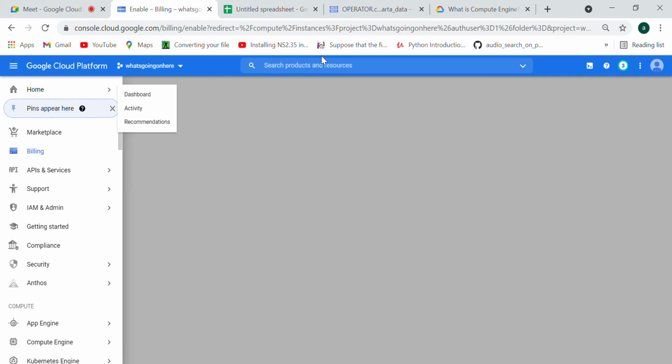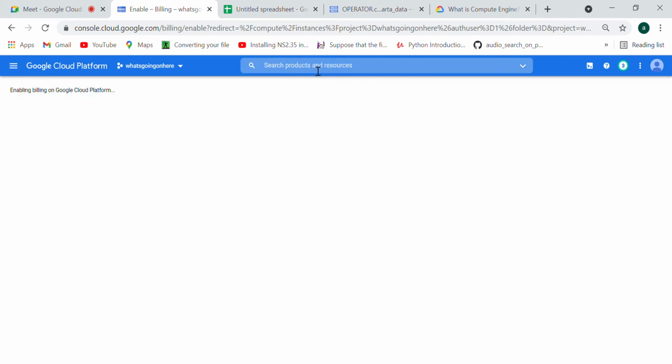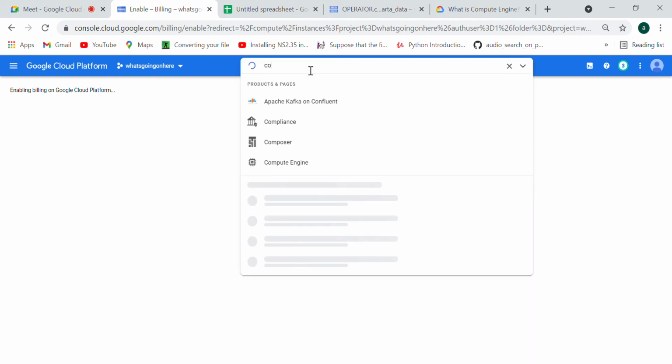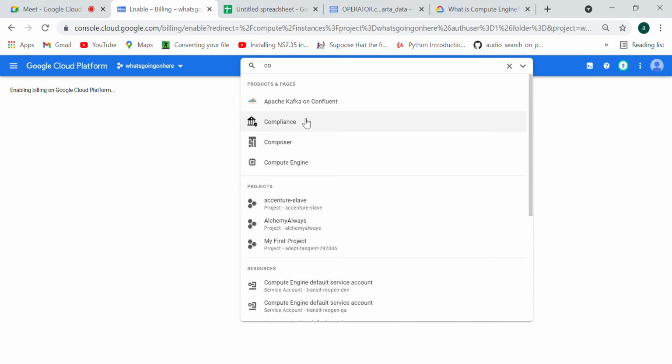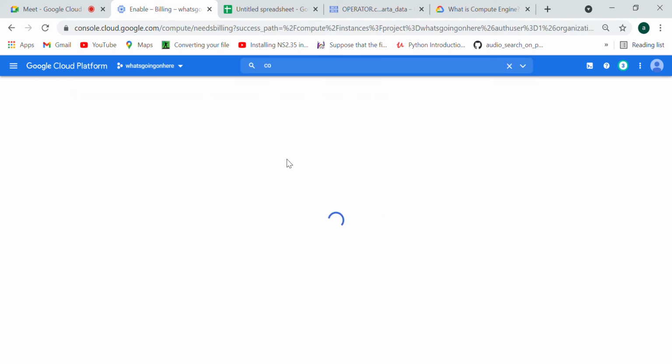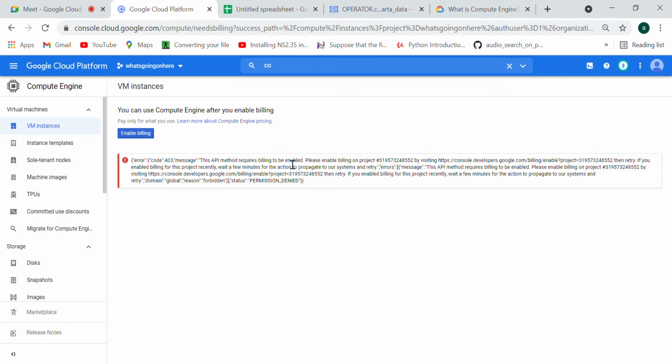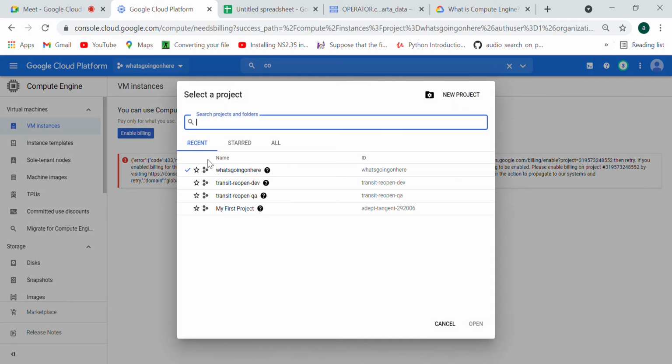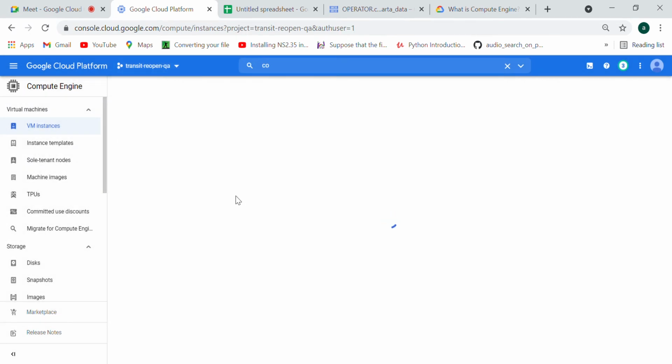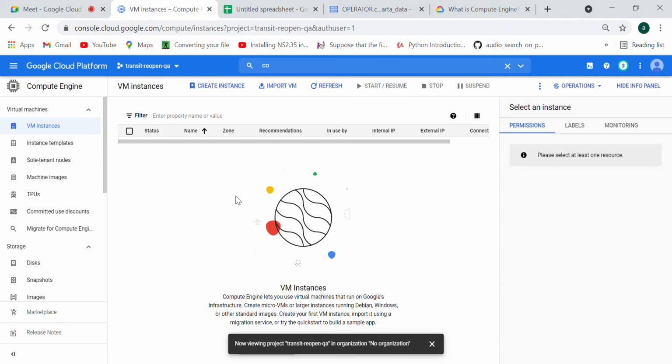You can search it here. Once you click on Compute Engine, you can see this option.